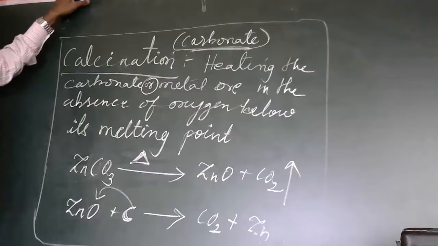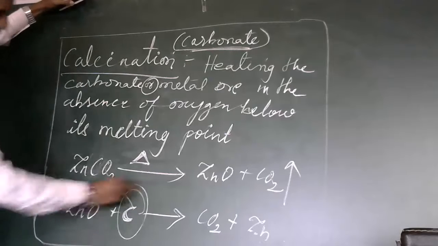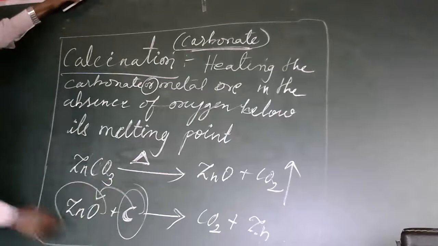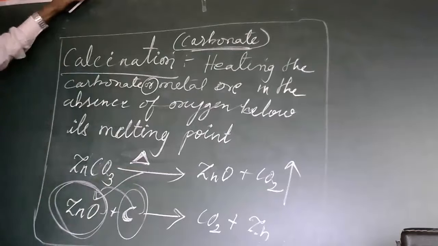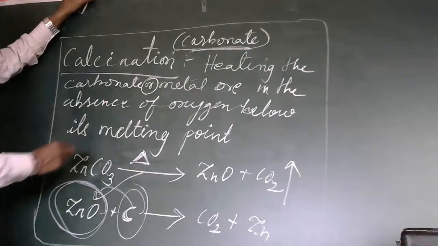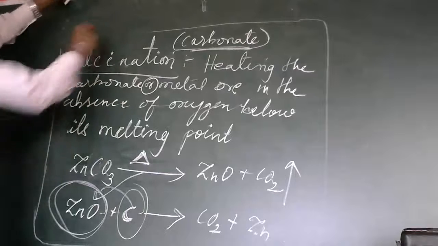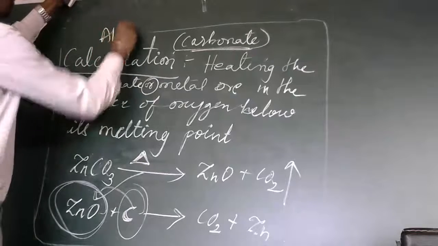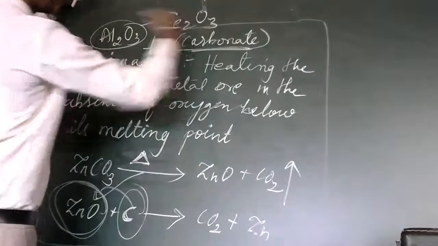One more method we'll see. Here reducing agents. See, in oxide form it is very easy to extract the metal from its ore. If I give an example, like aluminum oxide, Al2O3, or Fe2O3, hematite.